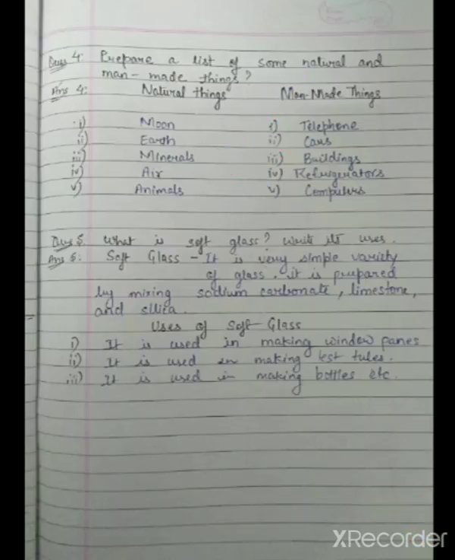Okay. Now talking about the fifth question, what is soft glass? Write its use. So students, talking about soft glass, you have to understand that it is a very simple variety of glass. ये बहुत ही simple variety होती है glass की. Glasses are further classified as soft glass, hard glass, depending upon their composition. So here soft glass is a very simple variety of glass, and it is prepared by mixing sodium carbonate, limestone and silica. So whenever you mix sodium carbonate, limestone and silica, then soft glass will be formed.